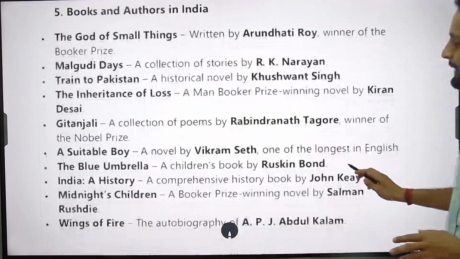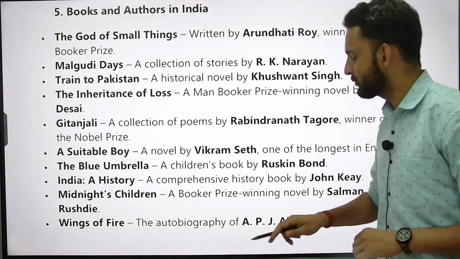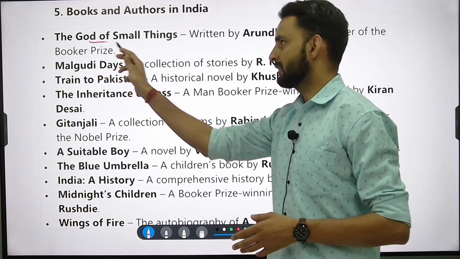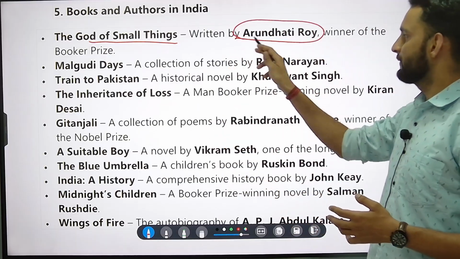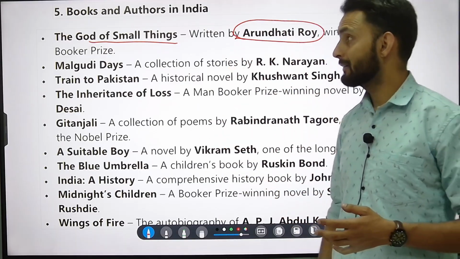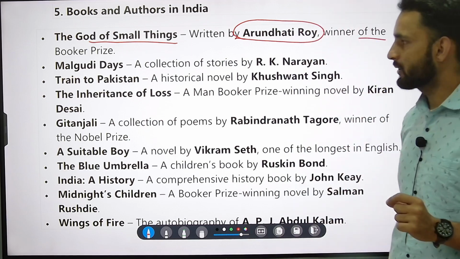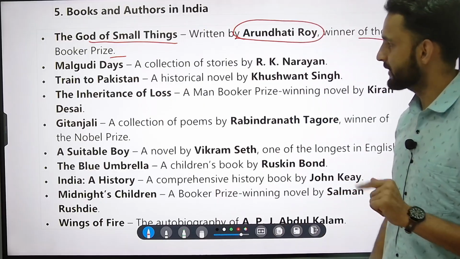All right. Then comes the last section, that is books and authors, some of the more important books, which also include some fictional books as well. So first is The God of Small Things, and there are philosophical books, fictional books as well. It is by Arundhati Roy, a very proclaimed author, very important. And this book has also brought her the Booker Prize, the prestigious Booker Prize. So it is very important.